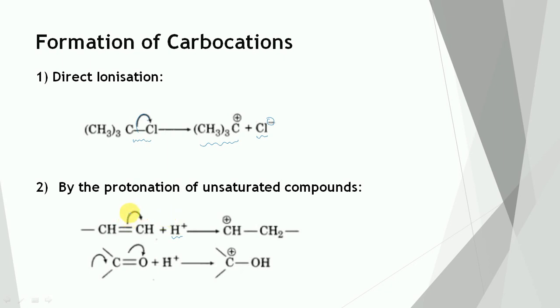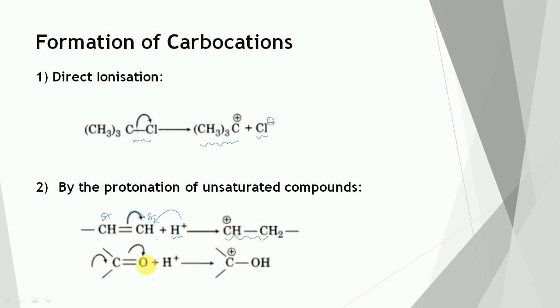This pi bond will shift toward this side. This carbon acquires a negative charge and this carbon will acquire a positive charge. So this H plus will go with this carbon and finally the carbocation will be generated from the alkene.